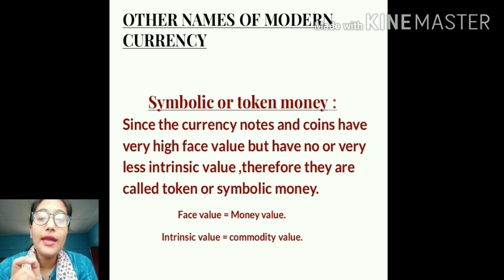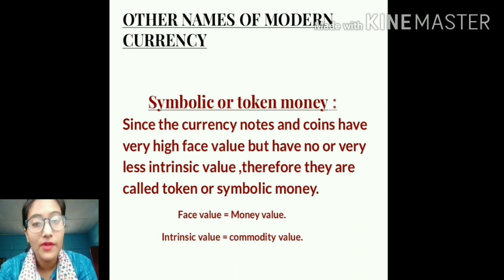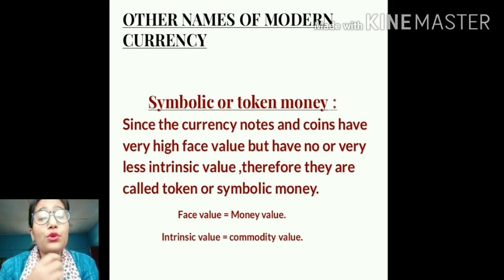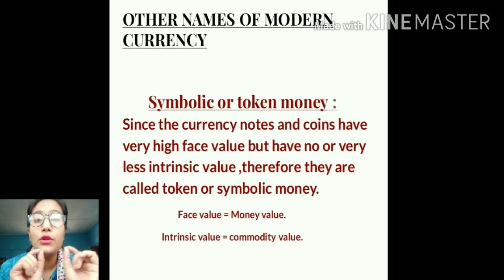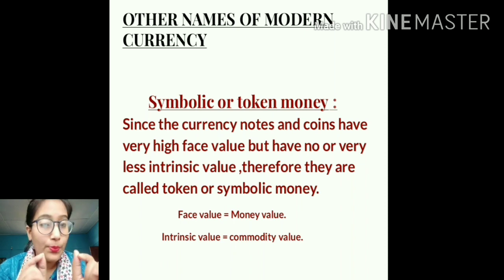So that is why paper currency notes and coins are called symbolic money, because they represent money, because their money value is much more than their commodity value. Money value is also known as the face value. So if it is a 500 rupee note, then its money value or face value will be 500. If it is a 10 rupee note, then its money value or face value will be rupees 10.